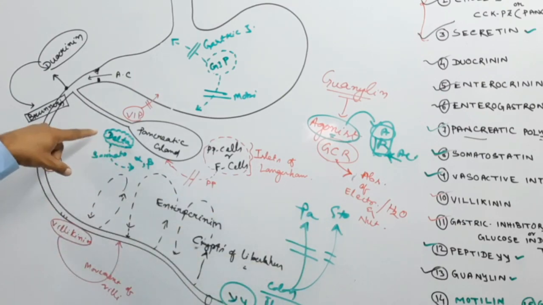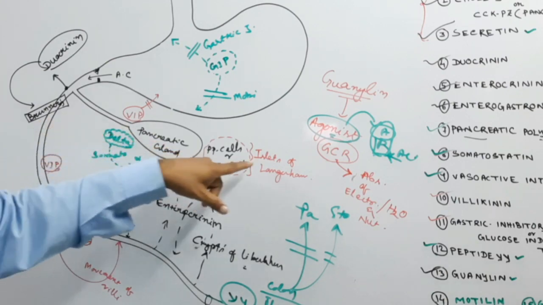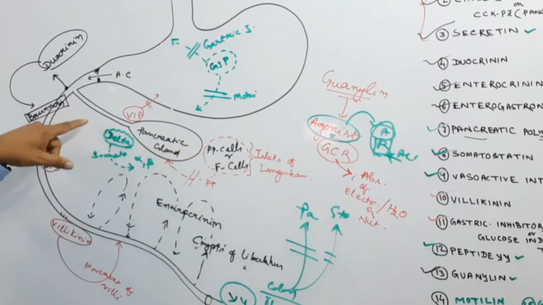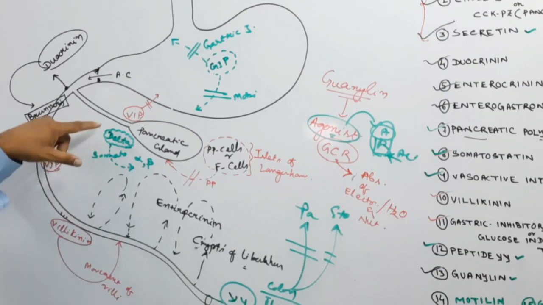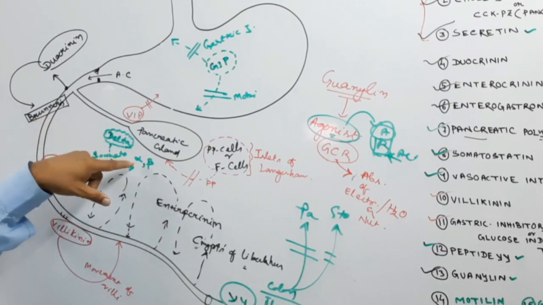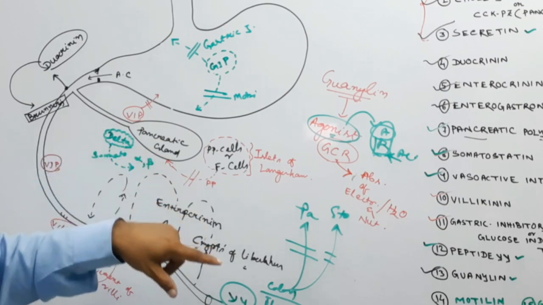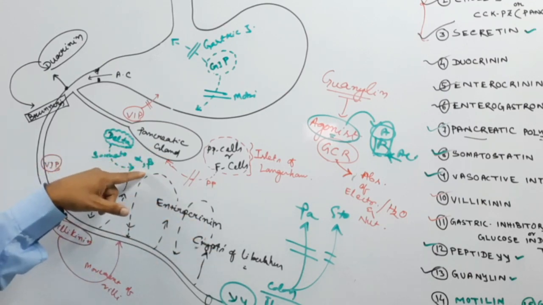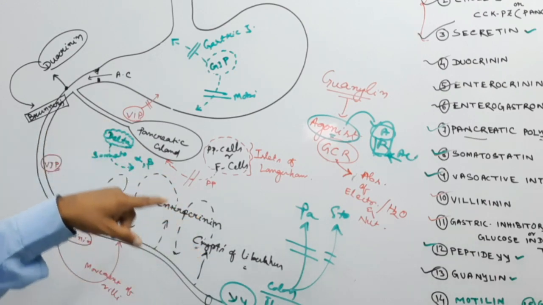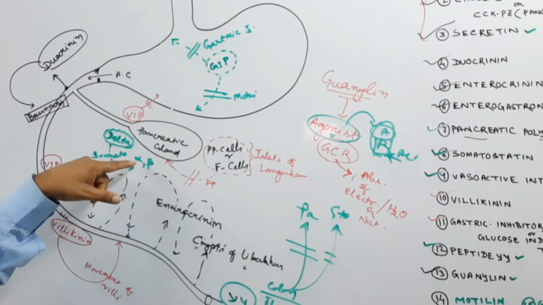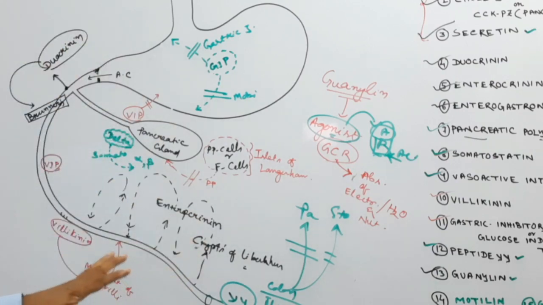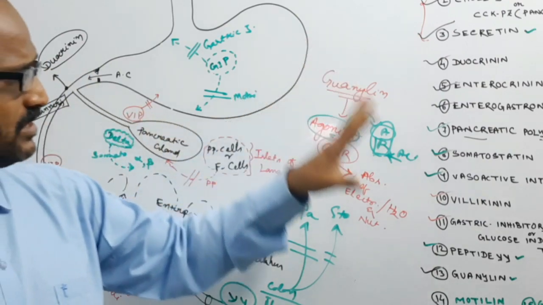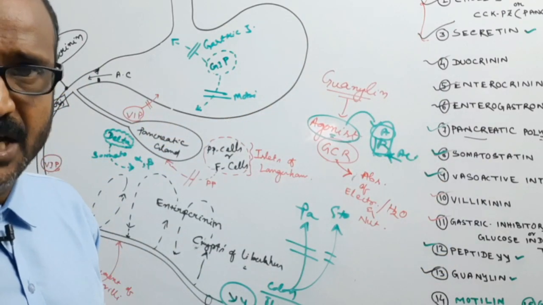Another is the delta cell of the islets of Langerhans of the pancreas, which secretes somatostatin. Somatostatin inhibits the alpha cell from secreting glucagon and the beta cell from secreting insulin, or you can say it inhibits the secretion of glucagon and insulin. So these are the different hormones known as the gastrointestinal hormones.